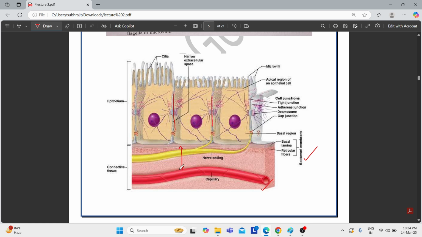I mean, the nutrients from the blood are first diffused to the cells in the connective tissue, and through diffusion it ultimately enters the epithelial tissue. The connective tissue is also made of cells, so from the blood the nutrients first enter the connective tissue, and then from the connective tissue they enter the epithelial tissue through the process of diffusion.